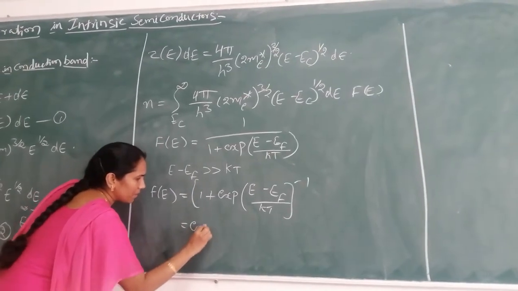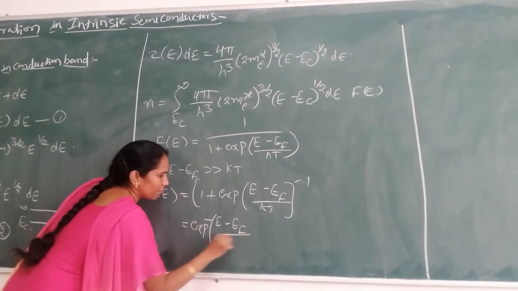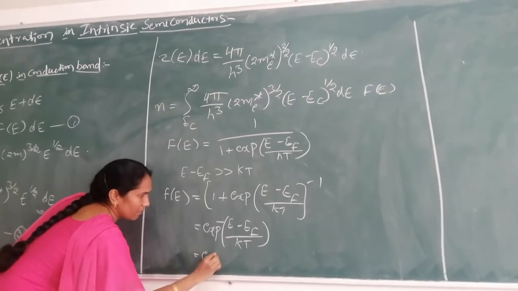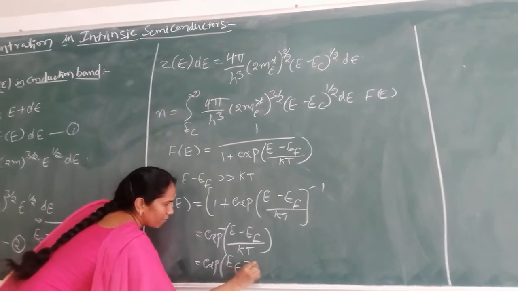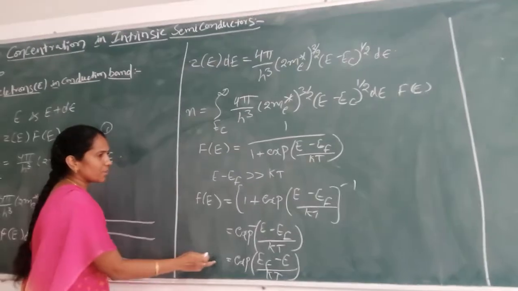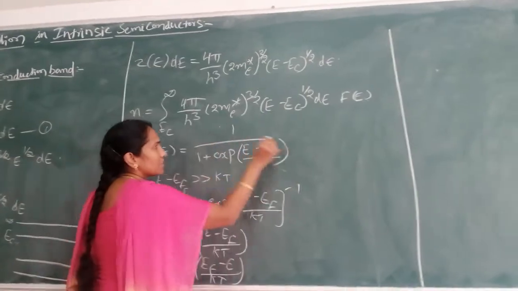This becomes exponential of minus (E − E_F) by kT, which is nothing but exponential of (E_F − E) divided by kT. Now we are going to substitute this value of F(E) in equation 3.